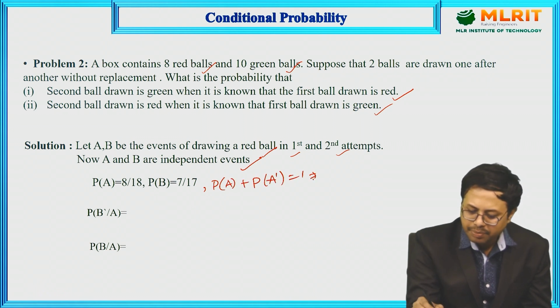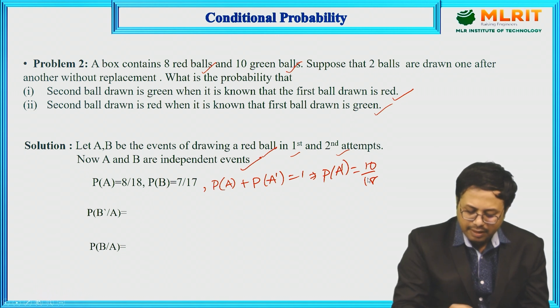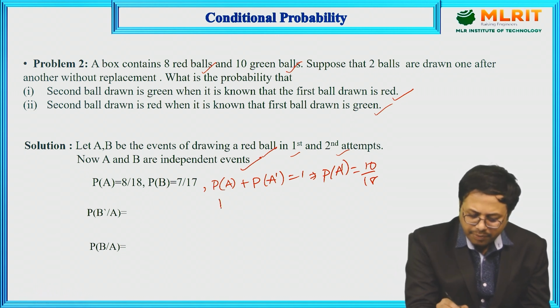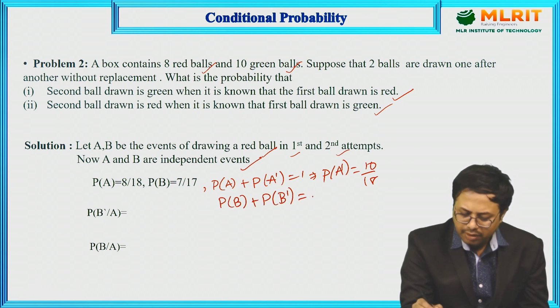Then P of A bar is equal to 1 minus 8 by 18, that is 10 by 18. Next, P of B plus P of B bar is equal to 1. Here P of B bar is equal to 10 by 17.